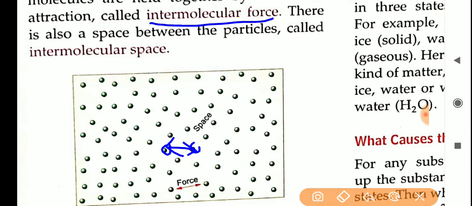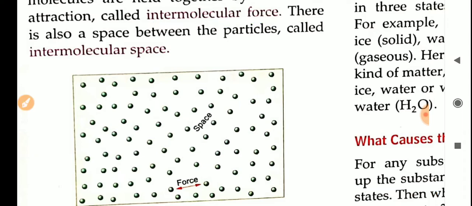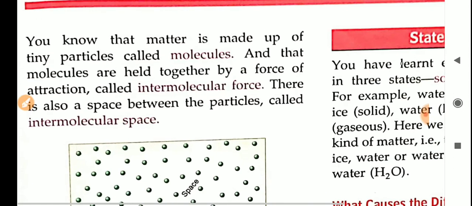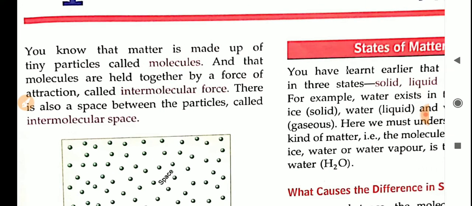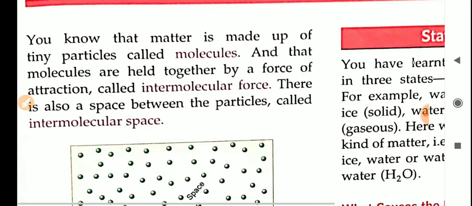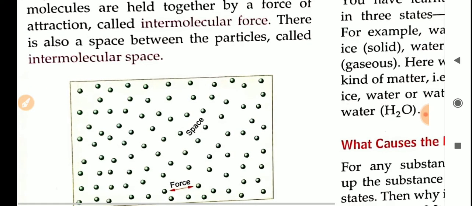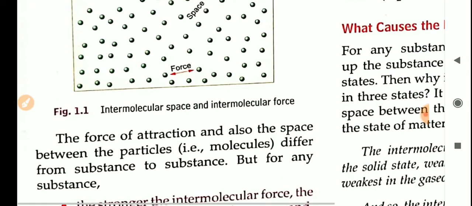So all these things you have studied in your smaller classes also. Now we have studied what matter is: matter is a substance that has mass and occupies space, and all matter is made up of small tiny particles called molecules. We have also finished what intermolecular space and intermolecular force of attraction are.